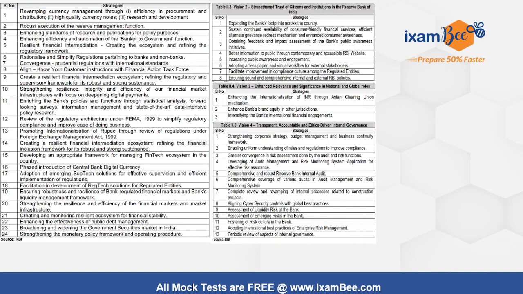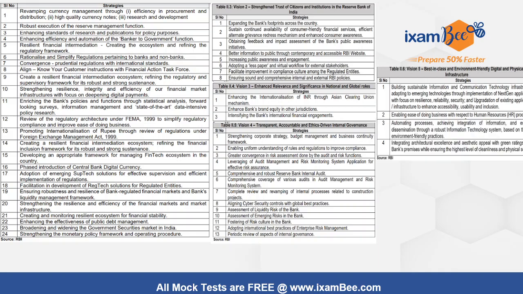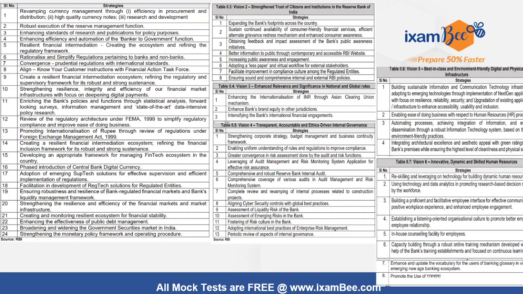and this is about Vision 4, that is a transparent, accountable and ethics-driven system, and Vision 5, also for the payment, digital and physical infrastructure, and this is Vision 6, which is about skilled human resources, and what needs to be done in order to achieve that vision statement. So similar to Utkarsh 2022, a bottom-up approach is being used. For every vision statement there are certain strategies to achieve the desired outcome.